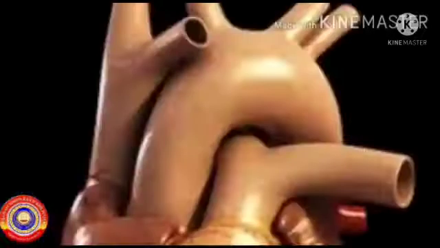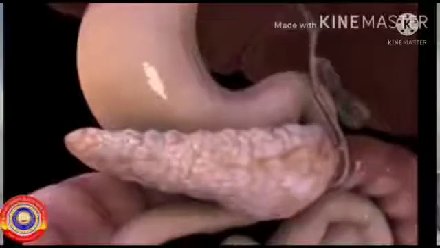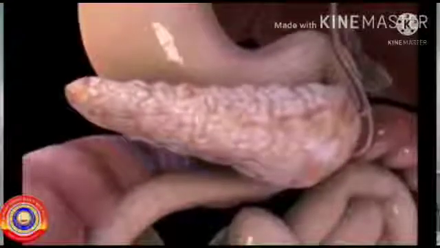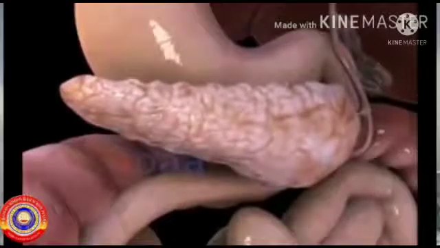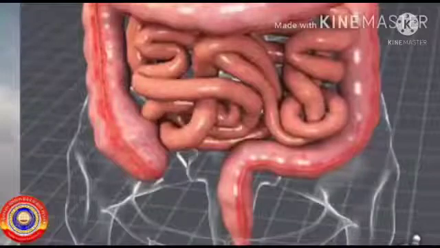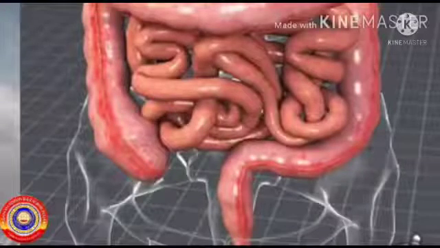The trachea contracts. Heartbeat becomes normal. In the stomach, the gastric activities become normal. In the liver, glucose is converted to glycogen. In the large intestine, peristalsis becomes normal and the urinary bladder contracts.